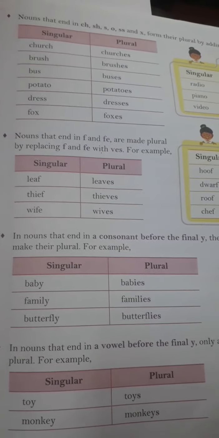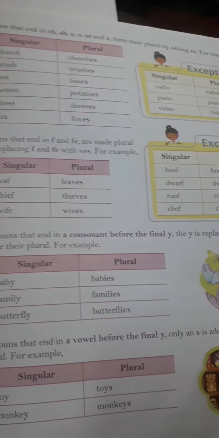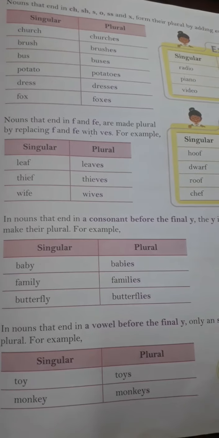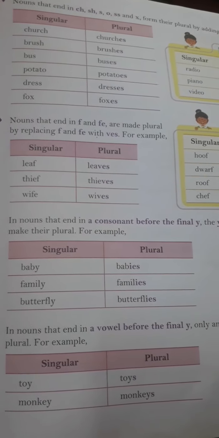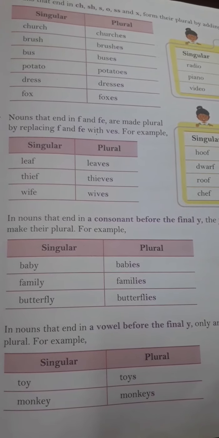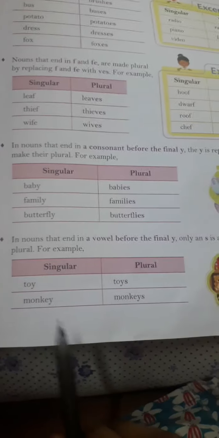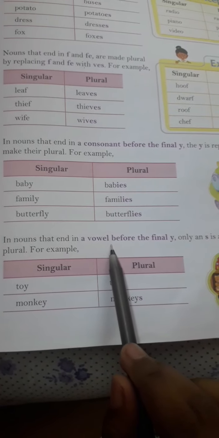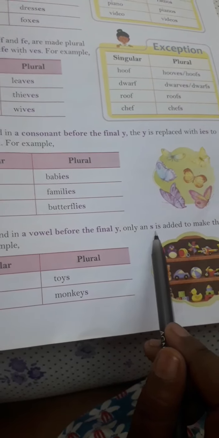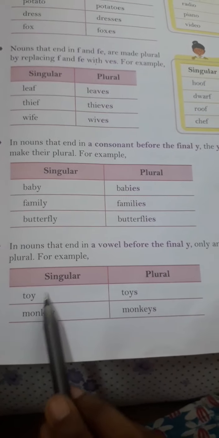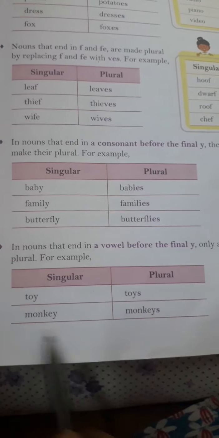In nouns that end in a consonant before the final y, the y is replaced with ies to make their plural. For example, baby, babies, family, families, butterfly, butterflies. Now next is nouns that end in a vowel before the final y. Only an s is added to make their plural. For example, toy, toys, monkey, monkeys.